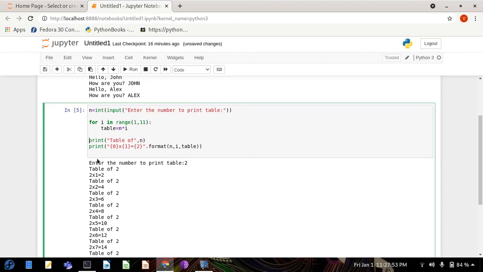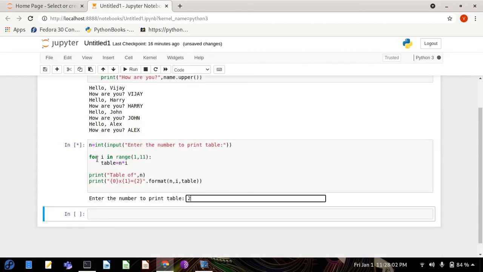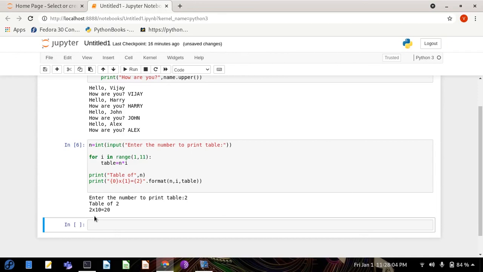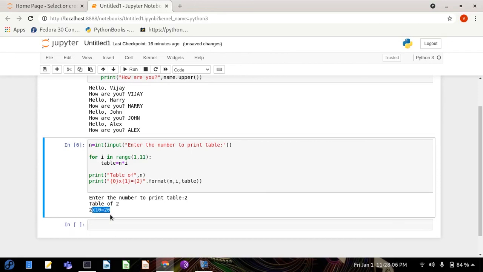So it will print only one time instead of multiple times. Let's try this. Now I'm putting 2, and you can see it is printing only one time. Why is it printing one time? Because it is not in the loop.